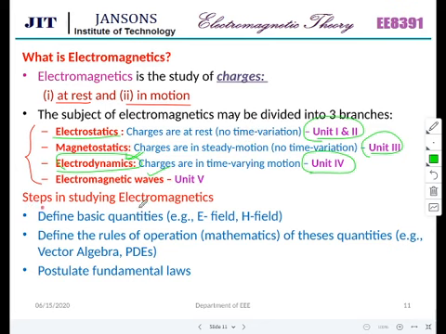Steps in studying electromagnetics. How to study? First we should know what is E, what is H. You would have already studied your BH curve, right? Likewise we have the electrical field also. You will be studying all these things in your electrical machines also, right? So define the rules of operation. We should know the basic mathematics behind these quantities: the basics of vector algebra and partial differential equations. PDEs are nothing but partial differential equations. And we have to completely know the basic fundamental laws.